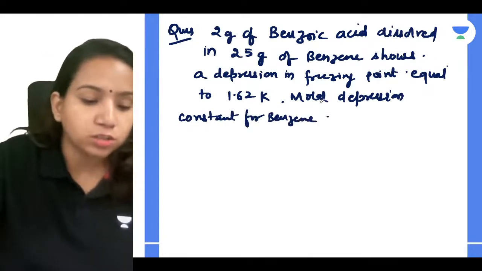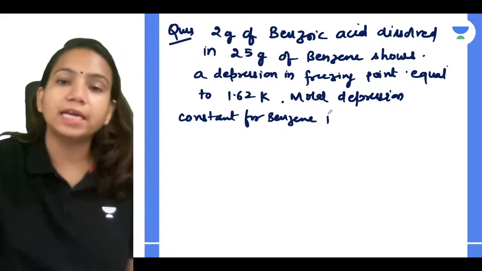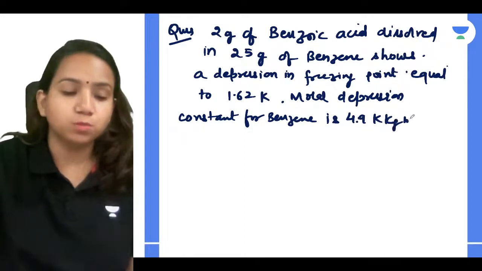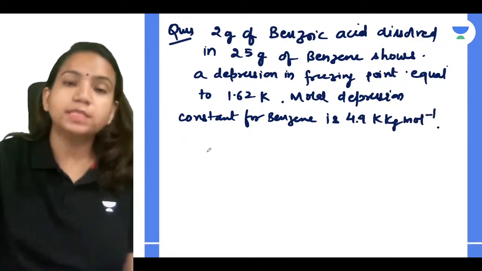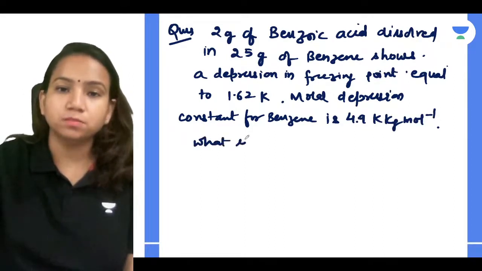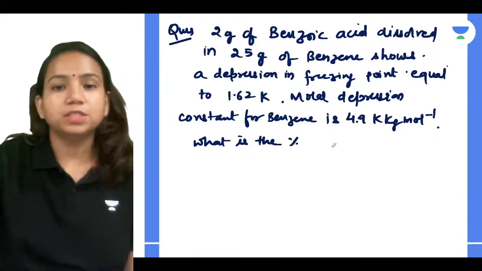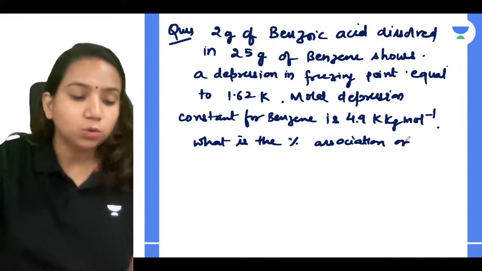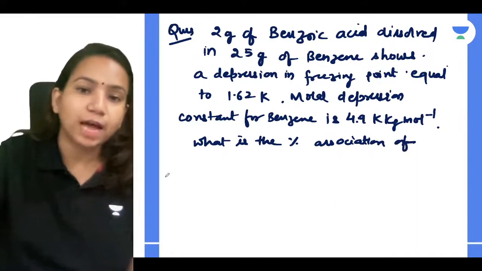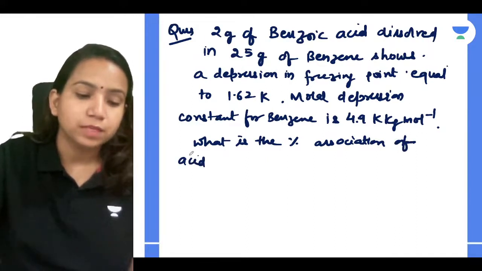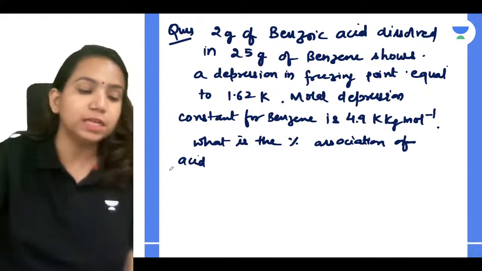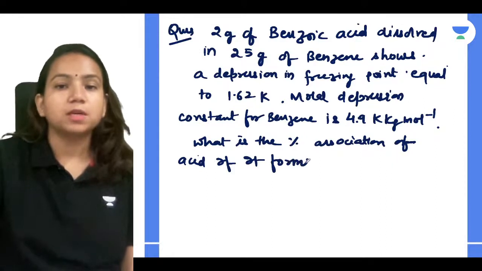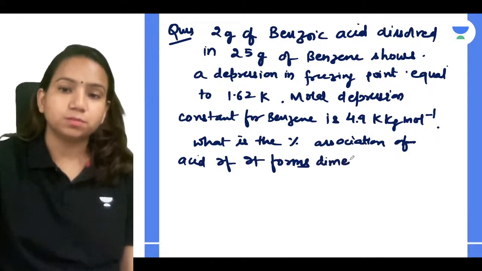Molar depression constant for benzene is 4.9 Kelvin kg per mole. What is the percentage association of acid if it forms dimer in solution?